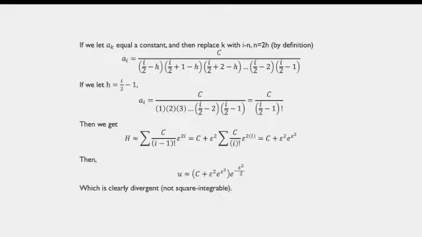And yeah, that's it. So then we finally get that at large k, the eigenfunction is approximately equal to some constant plus epsilon squared times e to the epsilon squared multiplied by e to the minus epsilon squared over 2. And this is clearly divergent at large epsilon, which means that it's non-square integrable, which is a problem.